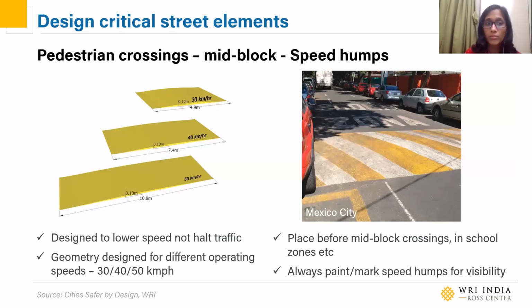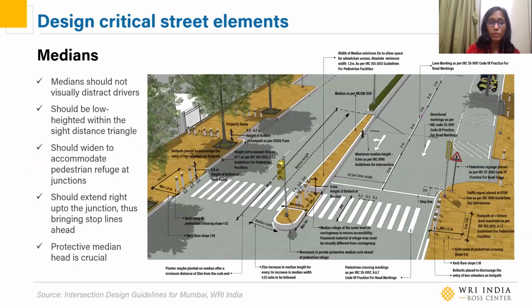What we can do here in Mumbai is provide speed humps before crossings. They are a simple, effective way to lower speeds. Again, the biggest thing to remember is that speed humps don't necessarily need to halt the traffic, but simply lower the speeds. Depending on the speed you want vehicles to travel, let's say you want to bring vehicles down from 70 kilometers per hour to 30, ensure that your speed hump length is about 4.9 meters. If it's 40 kilometers per hour, then 7.4, for 50 kilometers per hour, 10.8, and so on. But always ensure that you do provide a crossing.